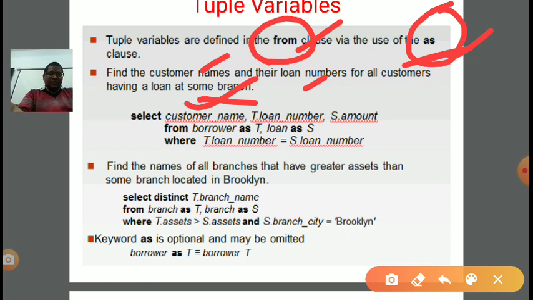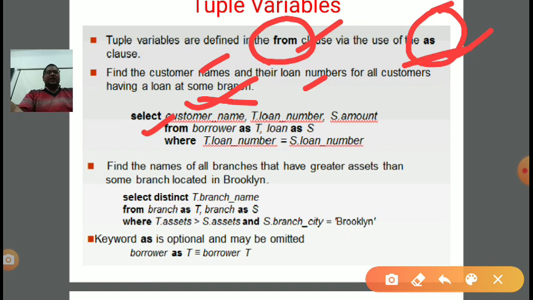In the from clause, the relation name is borrower, and we are using a tuple variable for this relation as T. With the help of the T tuple variable, we can access the tuples of the borrower relation. Second, the relation name is loan as S. From the S tuple variable, we can access the tuples of the loan relation.